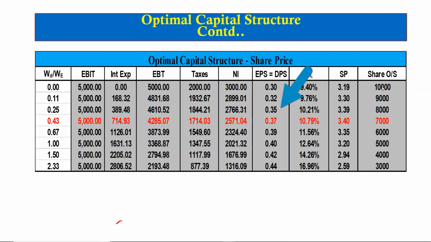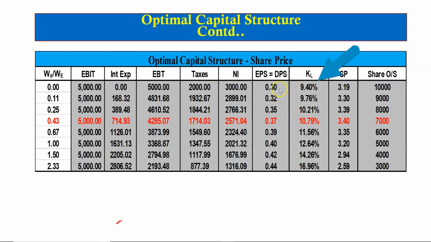So in the first case, we have 10,000 shares outstanding. So that will be equal to 3,000 divided by 10,000. So earnings per share, which is also equal to dividend per share, will be 0.3. The cost of levered equity is 9.4%. Of course, this is the cost of unlevered equity because here we have no borrowing. So be careful with this. This is the cost of unlevered equity.